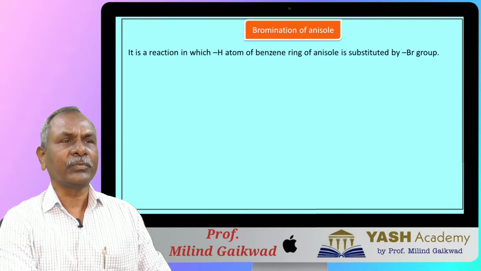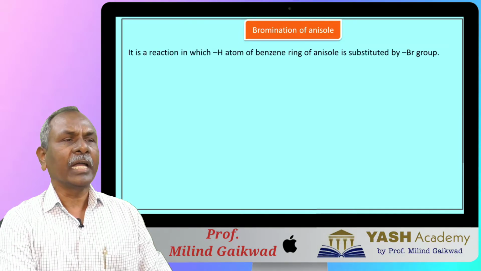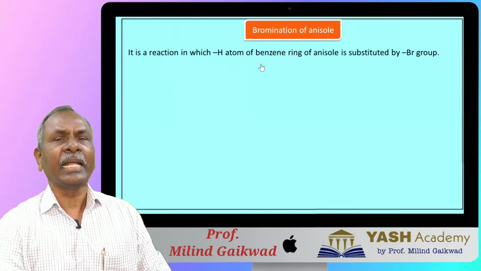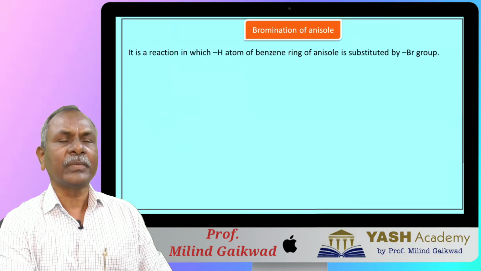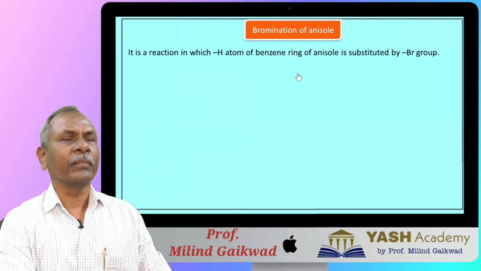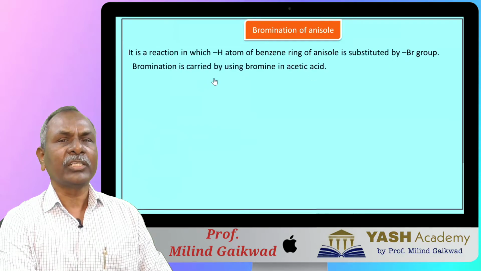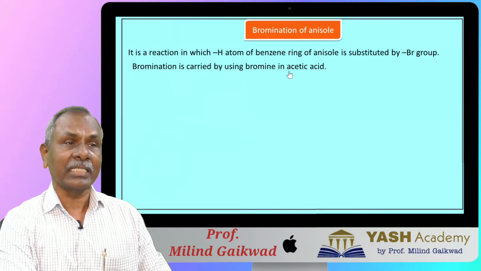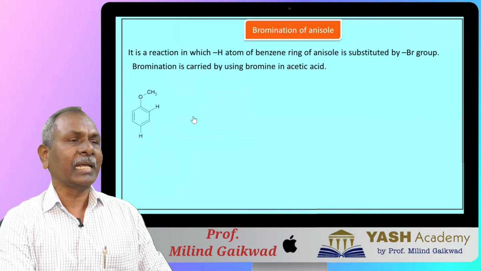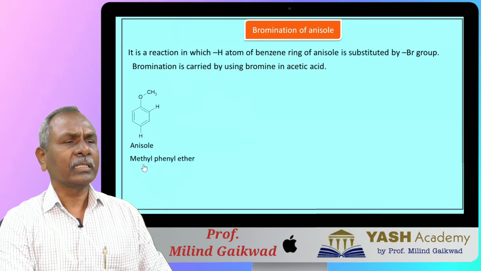Under halogenation, bromination is expected. So it is a substitution reaction in which hydrogen atom of benzene ring of anisole is substituted by Br atom, and this bromination is carried out by using bromine in acetic acid. Now see the reaction. This is anisole, or second name is methyl phenyl ether.